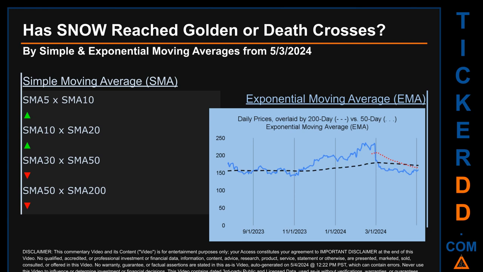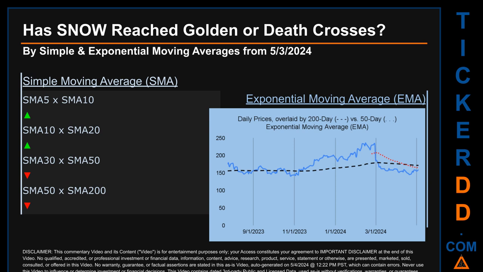Essentially, a golden cross is a bullish signal. It appears when a ticker's short-term moving average crosses above its long-term average. Vice versa, a death cross is a bearish signal when the short-term crosses below its long-term moving average. For our opinionated analysis off third-party and abstracted data, we decided to look at both simple moving average, SMA, and exponential moving average, EMA. The latter calculates moving average by giving more weighting to recent prices.